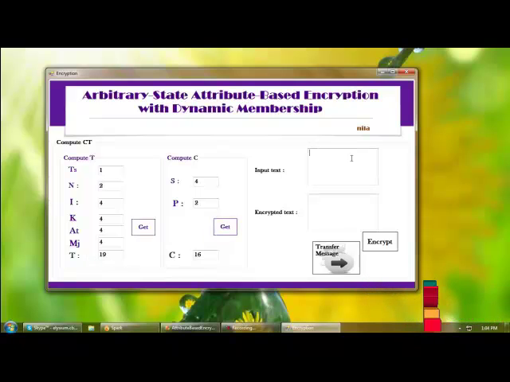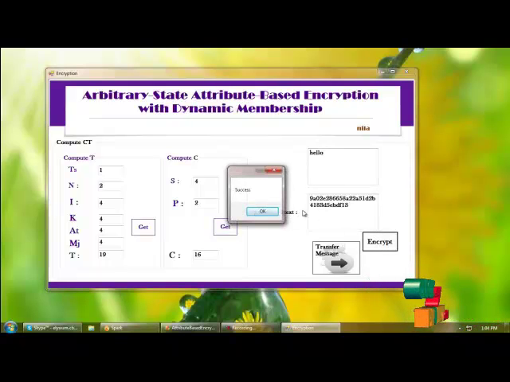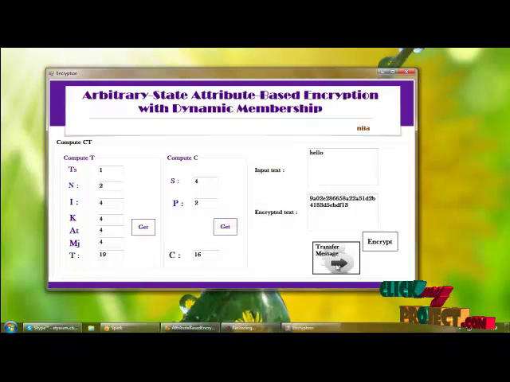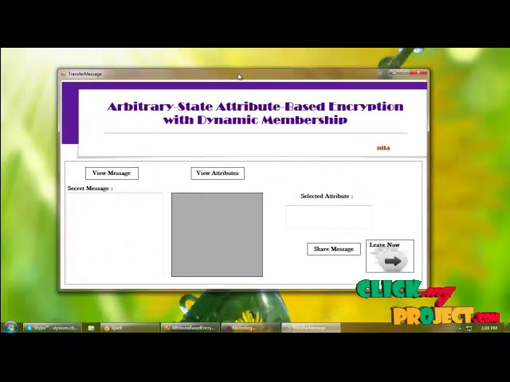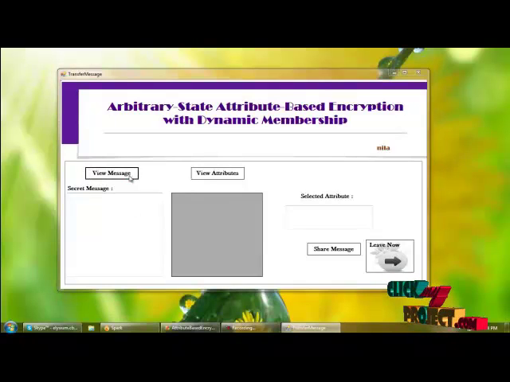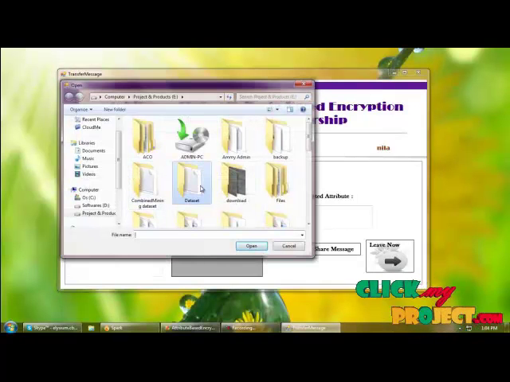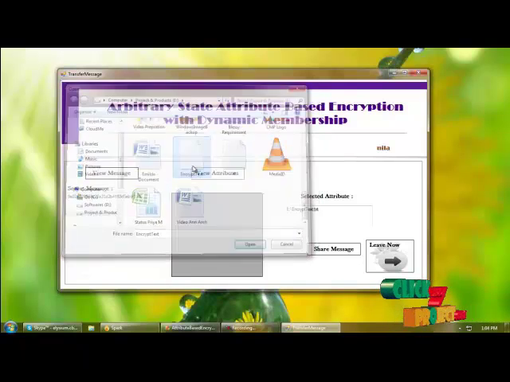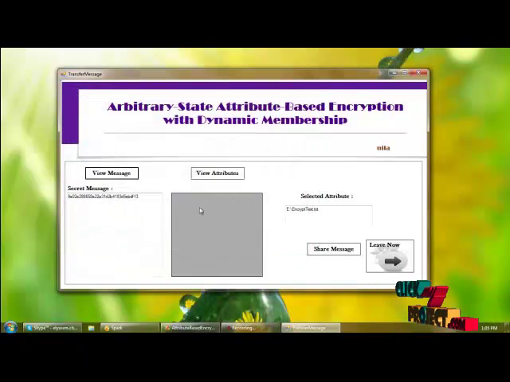Now I am providing the text to encrypt. So by clicking encrypt, we can encrypt the given text. And next is transferring message. Here we are transferring the message to other users in the group. So I am viewing the message first. Here I have viewed the message.